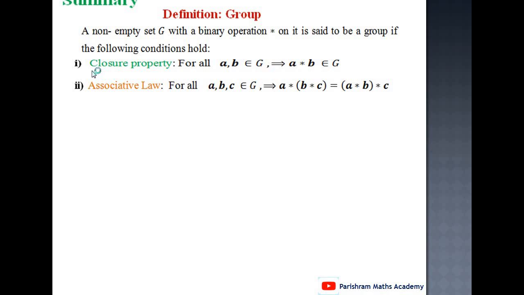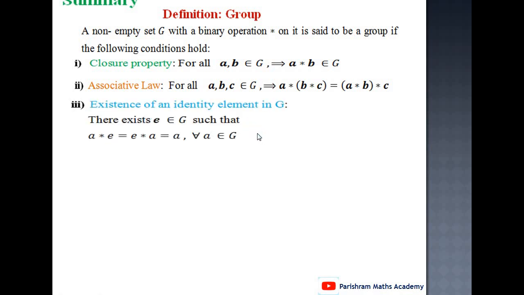First condition, closure property: if two elements belong to G, and we operate the operation on them, it means A and B belong to G, A star B also belongs to G, then closure property is satisfied. For any three elements belonging to G, if A star in bracket B star C equals in bracket A star B complete star C, then the associative law is satisfied.